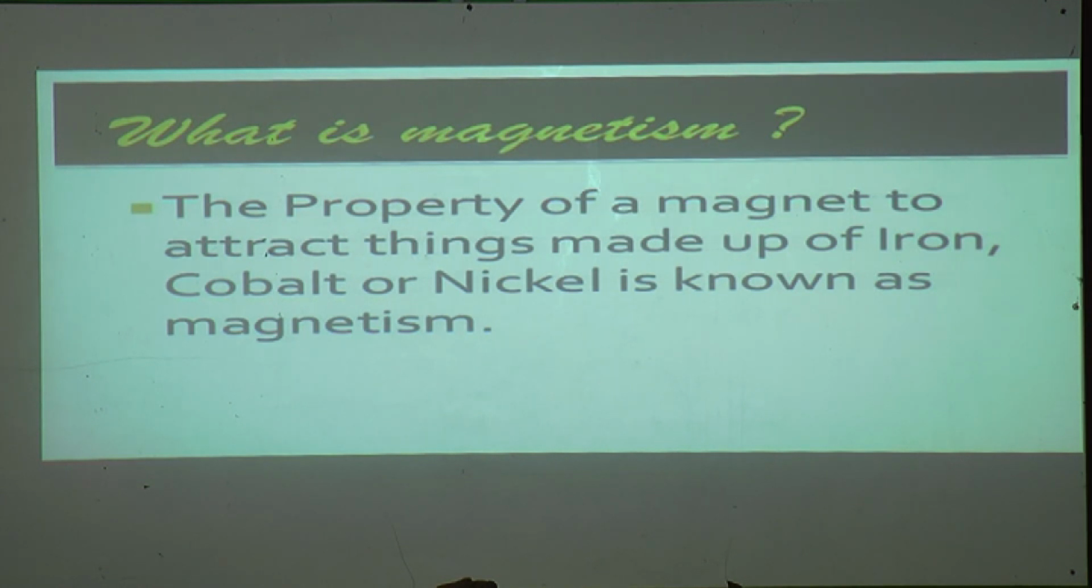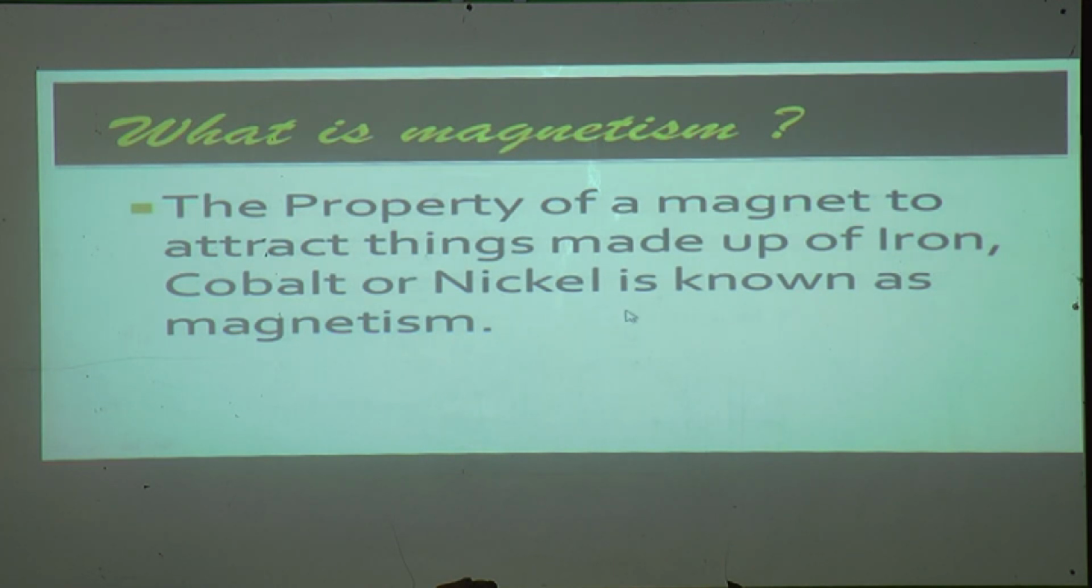So let us know about the first point of this lesson, magnetism. The property of a magnet to attract things made up of iron, cobalt and nickel is known as magnetism. So magnetism is nothing but a property, a property of a magnet. And what is its property? It is the property of a magnet to attract things made up of iron, cobalt and nickel.